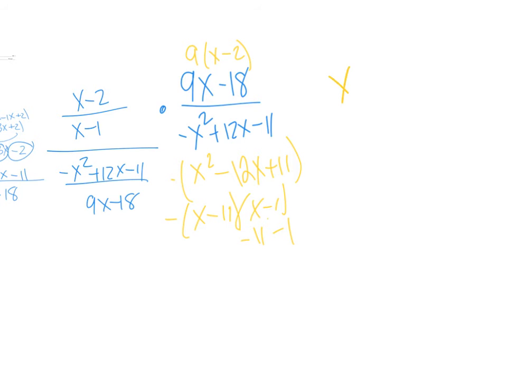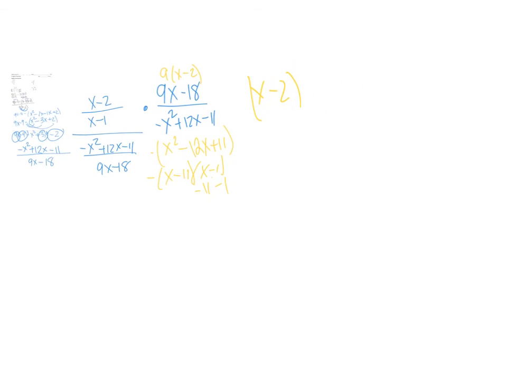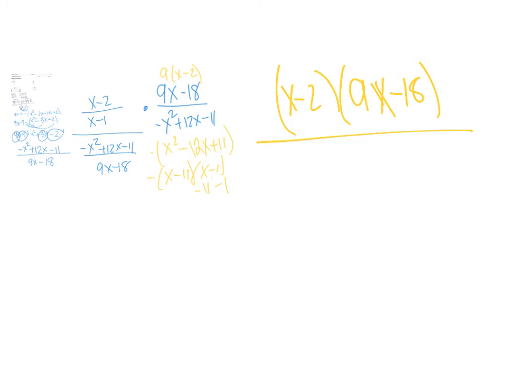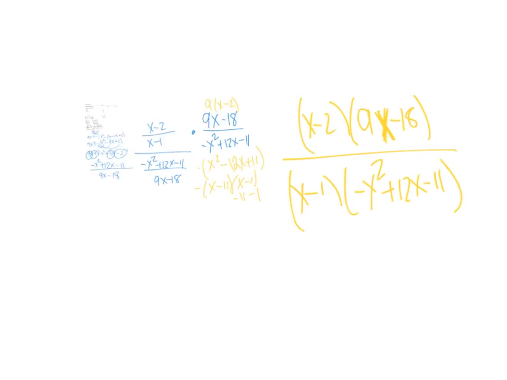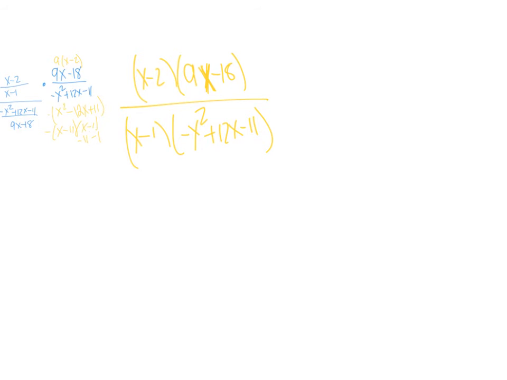So in my numerator, wait, let me give me some more space, sorry. This is a gross one, sorry guys. x minus 2, 9x minus 18, that's my numerator. And then my denominator is x minus 1, negative x squared plus 12x minus 11. Okay? From there, you're just going to distribute everything. So I really would recommend the area method right now. I didn't do it before, but I'm getting a little sloppy. So I would definitely recommend the area method or the box method.